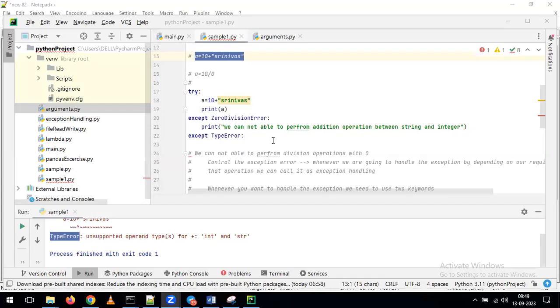Yes, sir, it is audible. Sorry, some network issue. From the last two minutes, the network got disconnected. Hope now you are able to see my screen also.